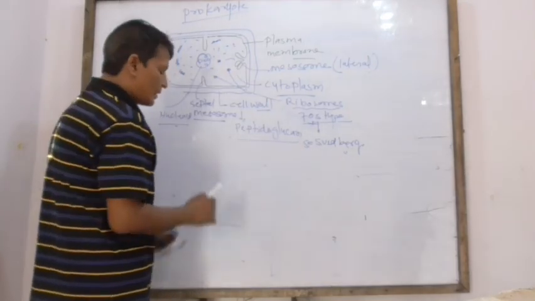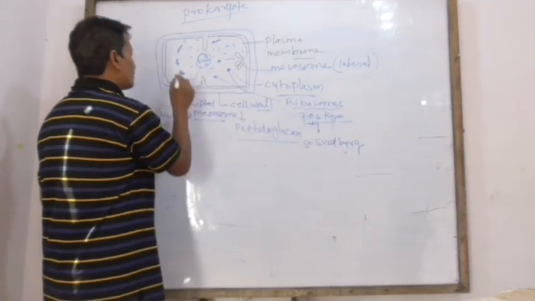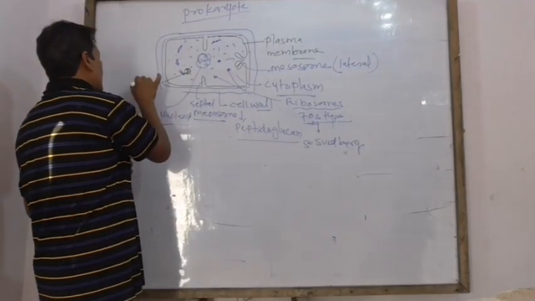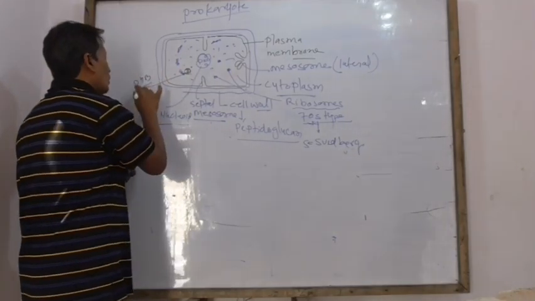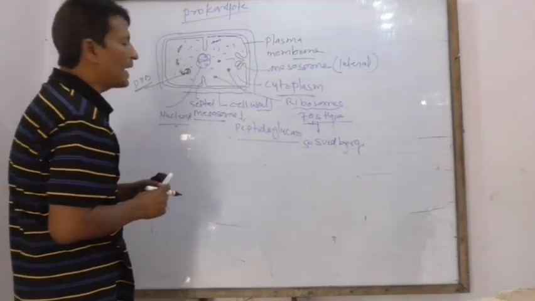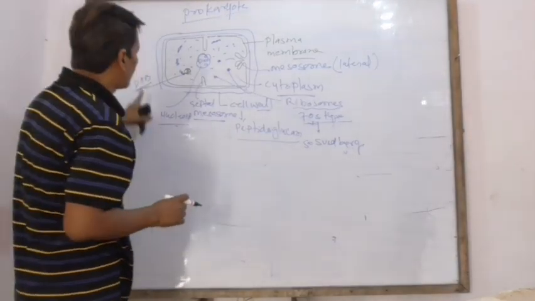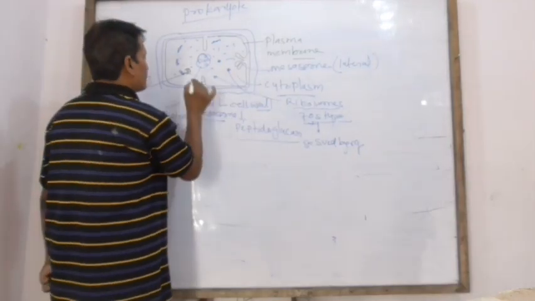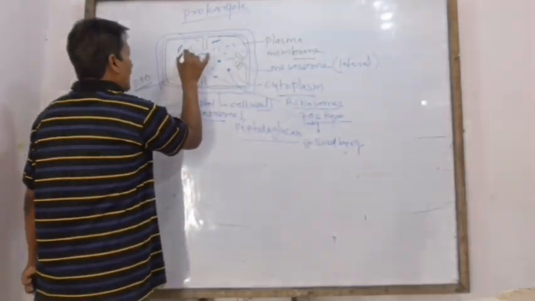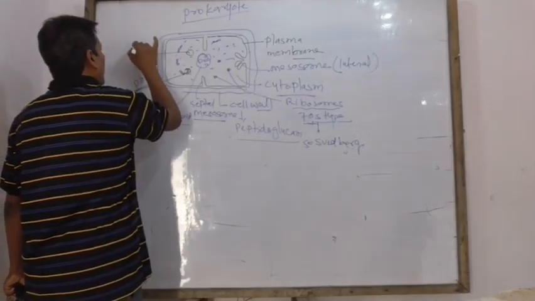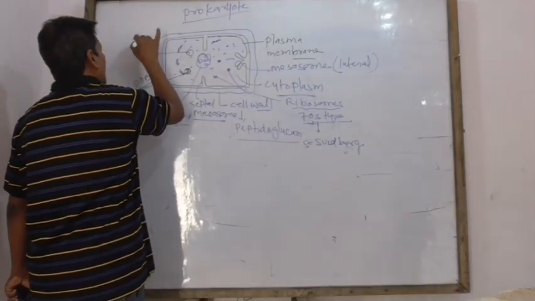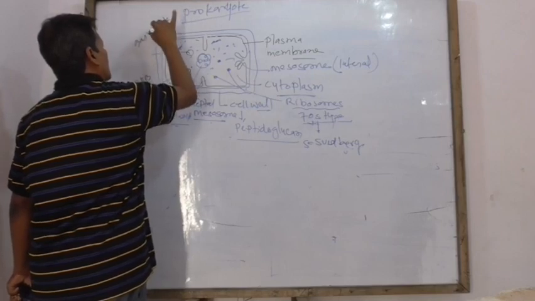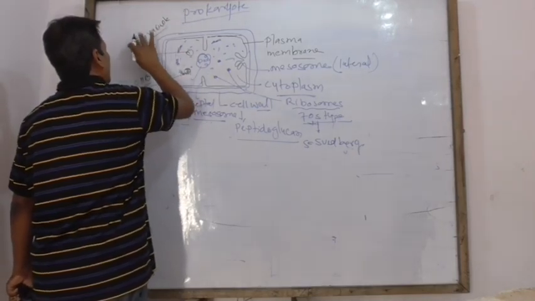Along with this, also present is PHB, polyhydroxybutyrate. This is a carbon source of the prokaryote. Also some have gas vacuoles, vacuoles filled with gases.